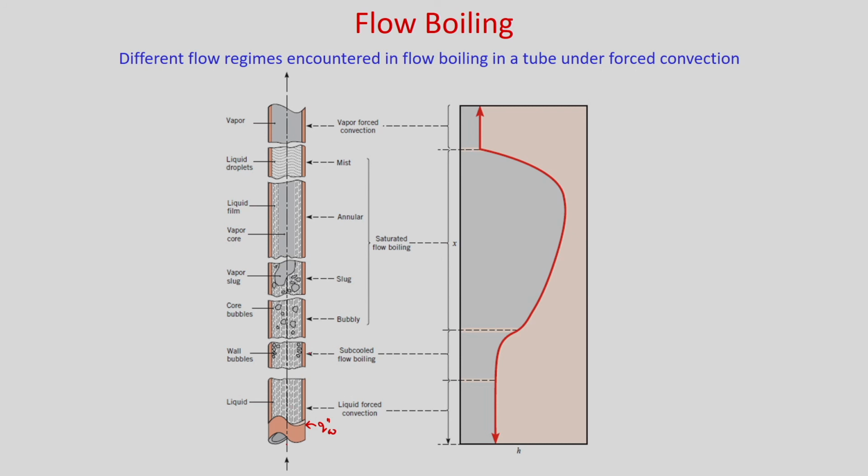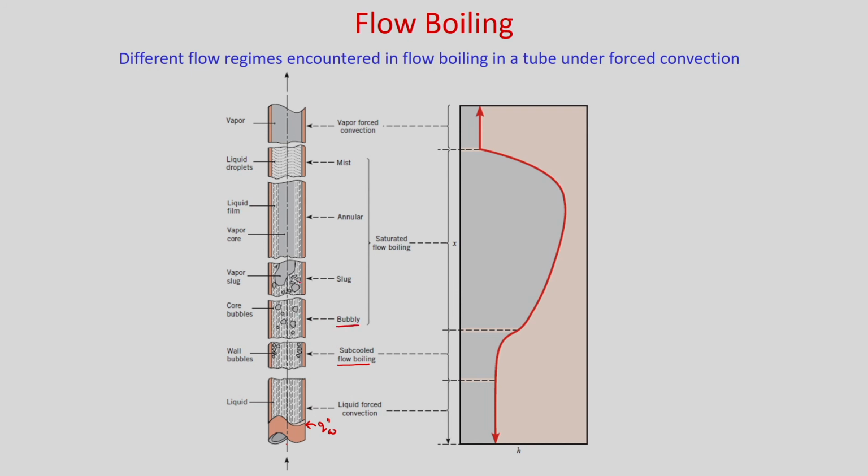Once you go up, you will see that subcooled flow boiling will take place. Some vapor bubbles will be formed from the surface, and these vapor bubbles will come near the central region and form bubbles, and that region is known as the bubbly region.